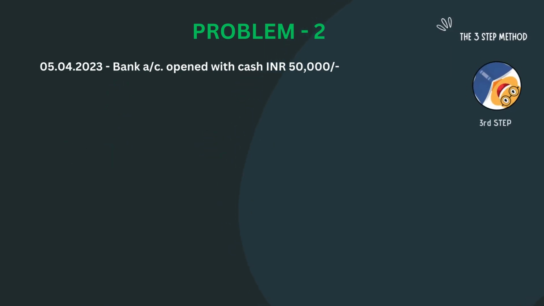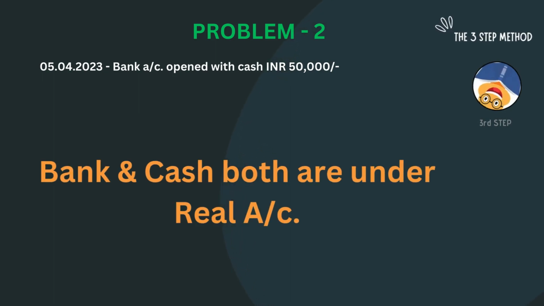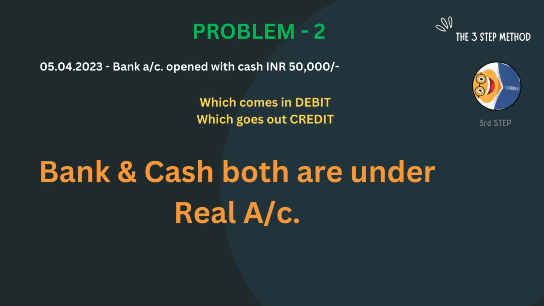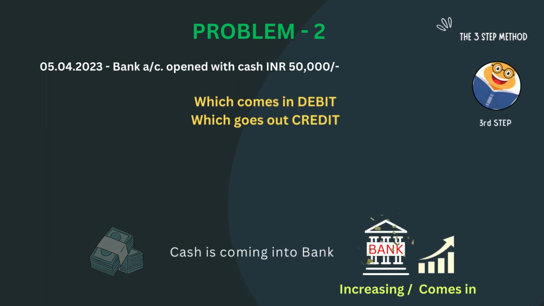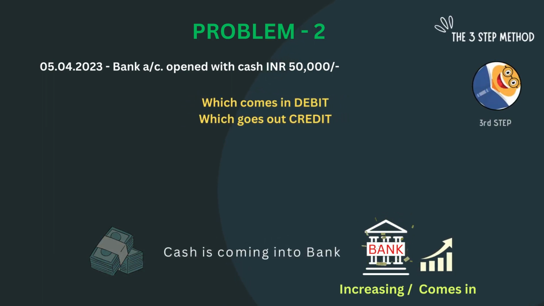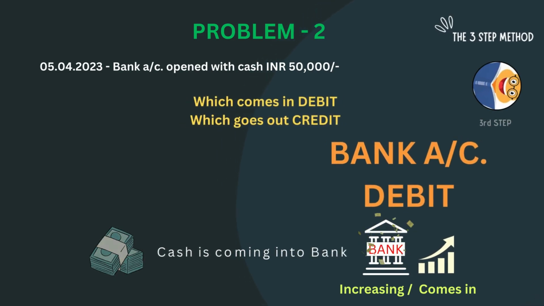Step 3. As per golden rules, bank and cash both are under real account. And the rule is which comes in debit and which goes out credit. Here we are opening a bank account. It means bank balance is increasing or bank is coming. So it will be debit.